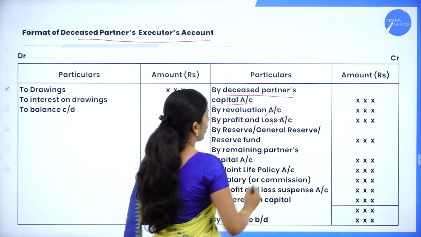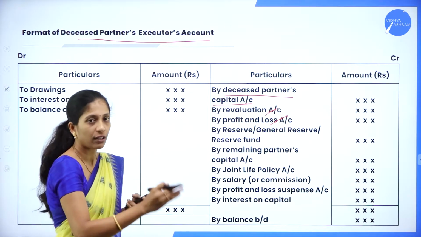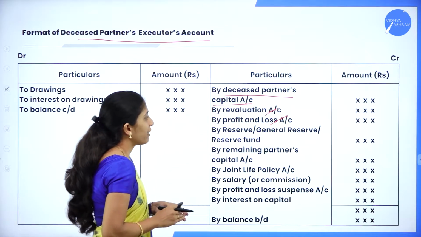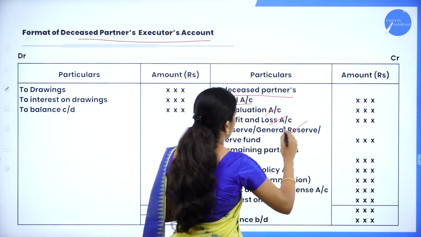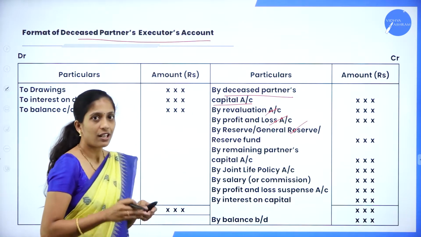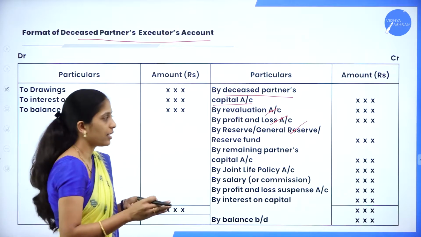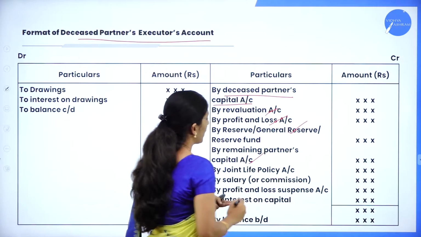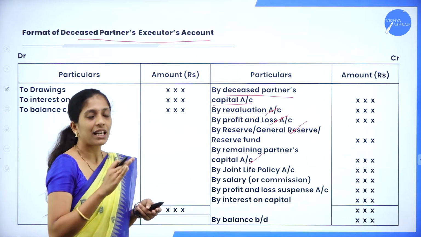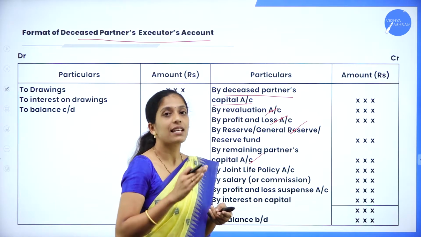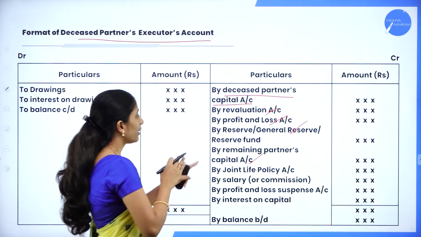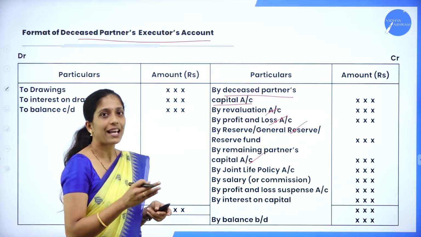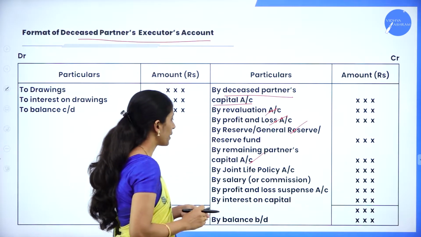Next one is profit and loss account. Suppose if any portion of profit or loss has to be given to the deceased partner, it will be taken as by profit and loss account. Next, his share of reserve or general reserve fund, that is deceased partner's share, will be recorded in executor's account. Next, goodwill, that is treatment of goodwill. As you know the entry, remaining partners' capital account debit to deceased partner's capital account. So here you are going to record the entry as remaining partners' capital account debit to deceased partner's executor's account. So this is the treatment of goodwill.